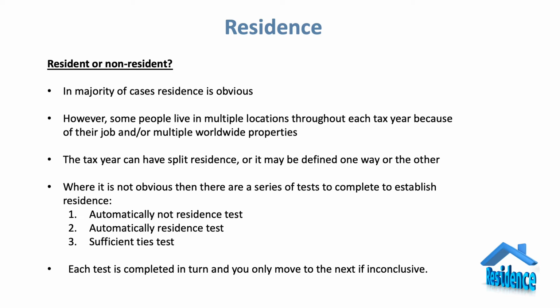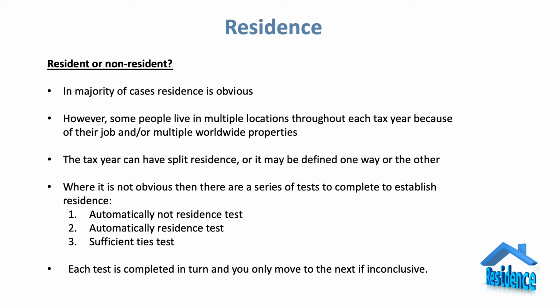It is possible to have more than one residence in one year, but we'll keep it straightforward at this moment in time. So where it's not obvious whether we're a resident or not, we're going to need to go through a series of tests to help us establish definitively one way or the other whether we're in scope or not. These tests, which come together, are known as the residency tests, and may form up to three different parts, and then you go from one to two to three where you cannot prove that the previous test has been conclusive.